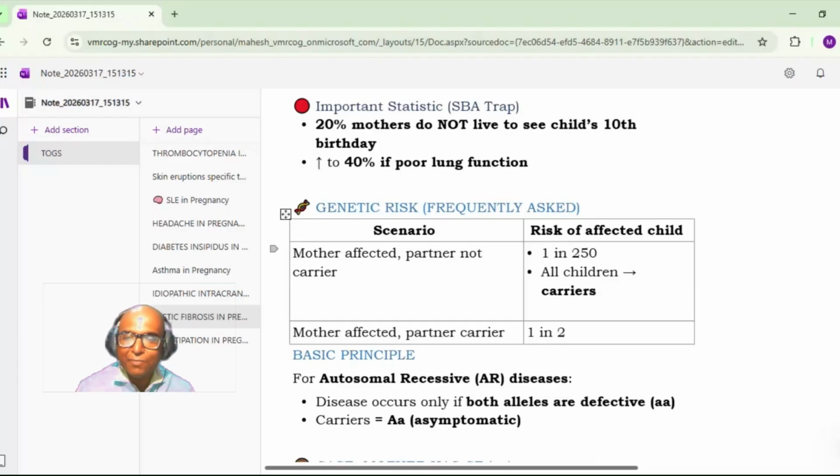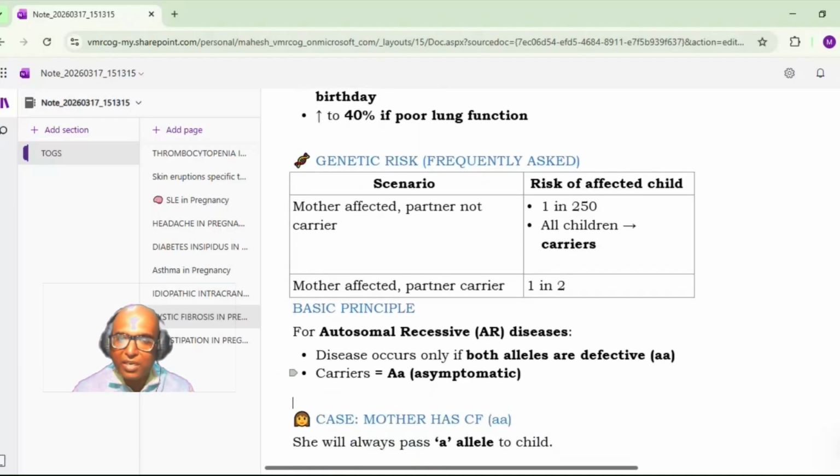However, theoretically, all children should be carriers only. There are many mutations, so we do not test all of them, and the partner may still be a non-detected carrier. If the mother is affected and the partner is a carrier, then there is a 50% chance of the child being affected. Such questions are asked, and there is always one question on genetics.